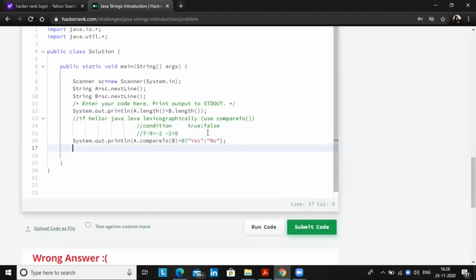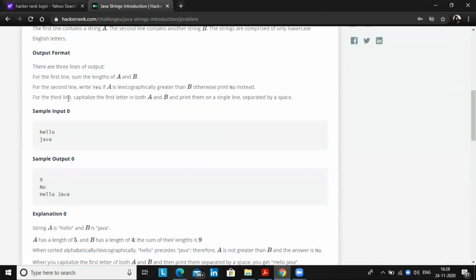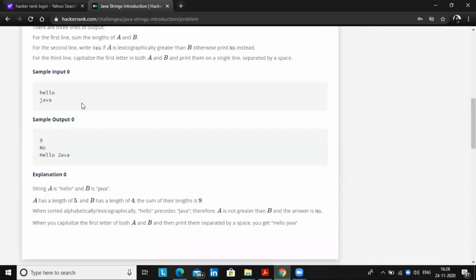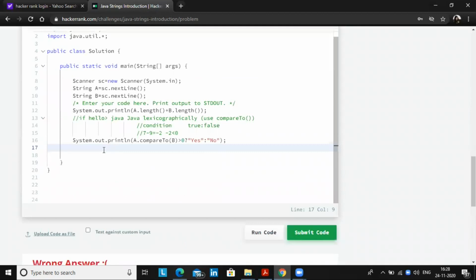Now the third thing, they have asked for the third condition. For the third line, capitalize the first letter in both A and B and print them on a single line separated by a space. For example, hello and Java. The sample input is given like that and the sample output which you need is like this in the third line. So how exactly can you do this? There is one more method in a string, which is named substring.